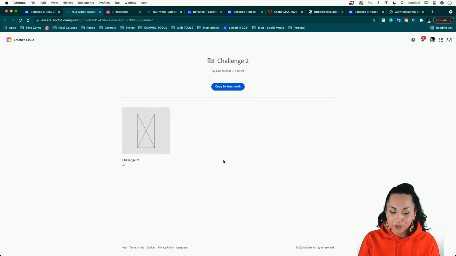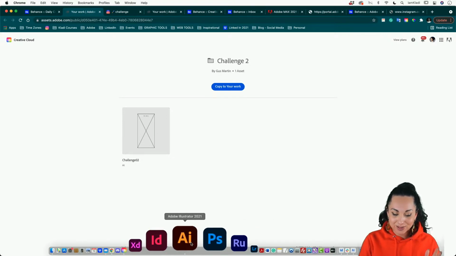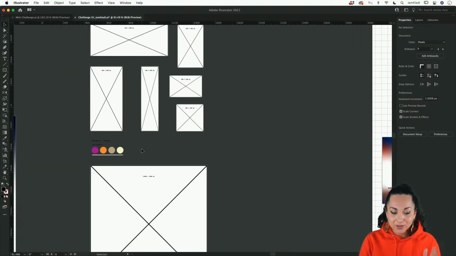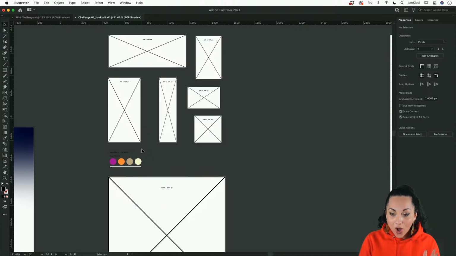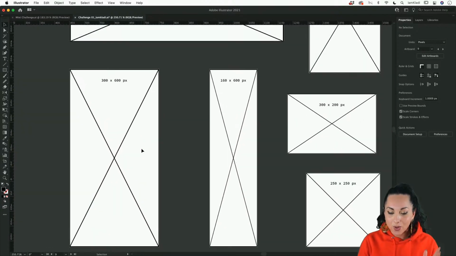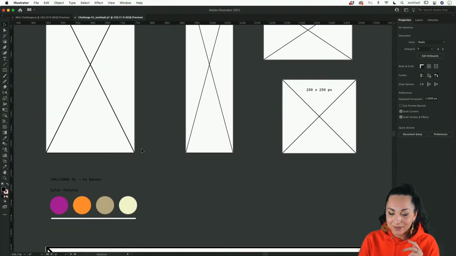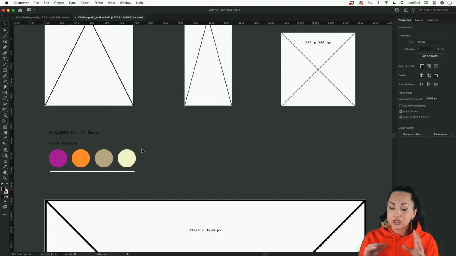I've provided for you a challenge file, which gives you access to free templates of a ton of banner sizes. So if I jump into Illustrator over here, you'll see that you have access to all the different sizes here, and they have all the specs. All the different sizes are named correctly and appropriately, and they have a little instruction with the actual size of the artboard.